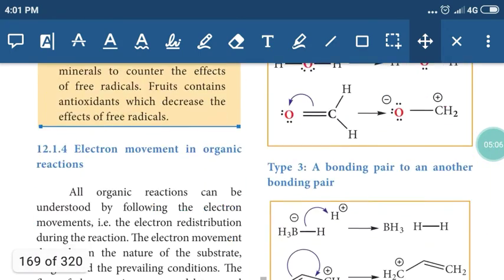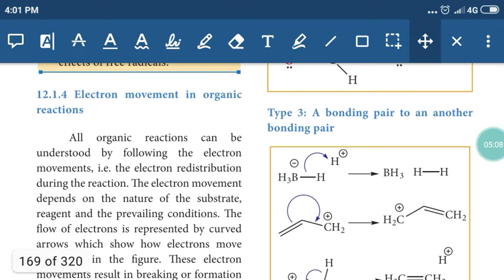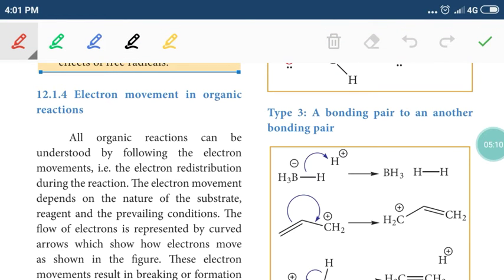Next, what is electron movement in organic reactions? During organic reactions, we said chemical bonds will be broken on the reactant side, and new chemical bonds will be formed on the product side. So for that, there will be movement of electrons. In an organic molecule, we have a covalent bond. The electrons of a covalent bond are considered as bonded pair of electrons or shared pair of electrons.